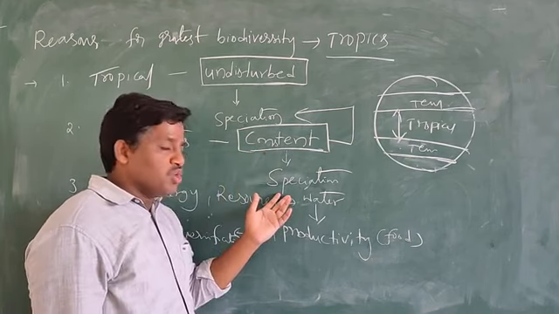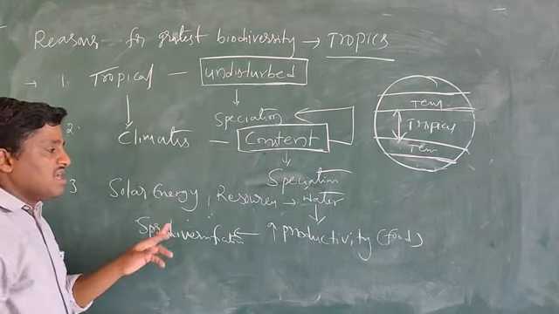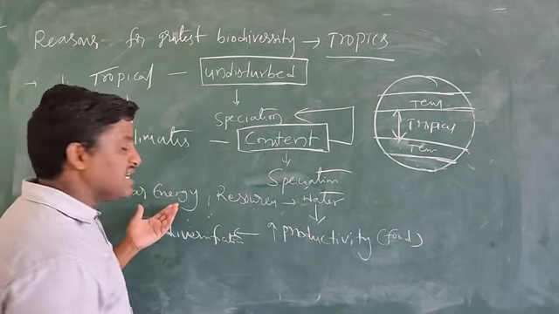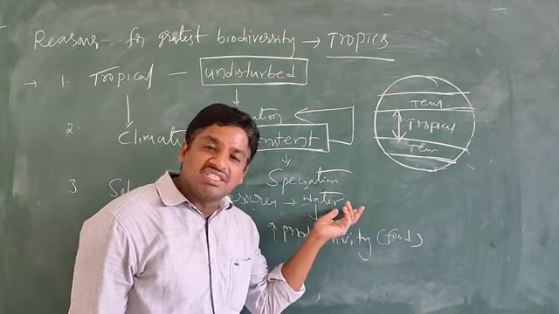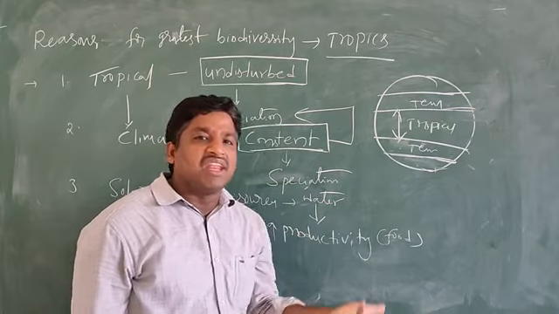As a result, what will happen? New species are again produced. And the third one is solar energy and also resources like water, everything is available. That means solar energy means temperature is present and light is also available. Other resource, water, is sufficient, which means there is much more land area also present.